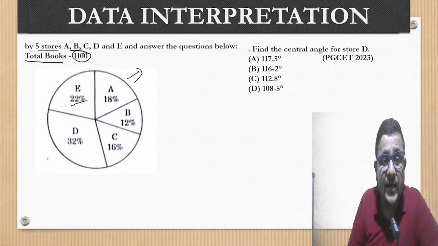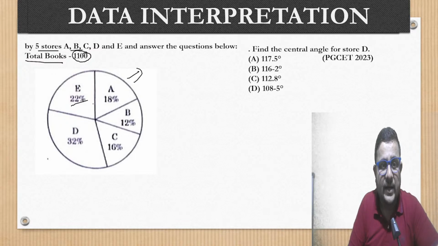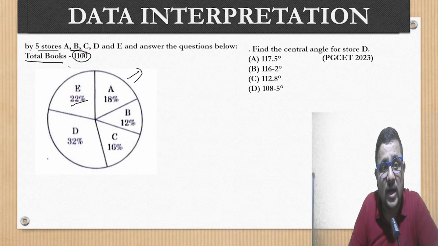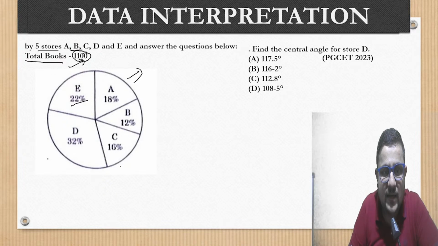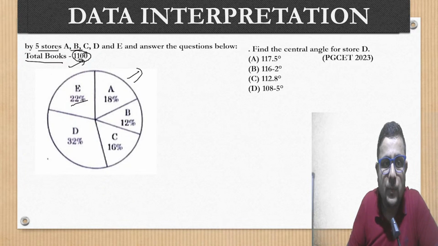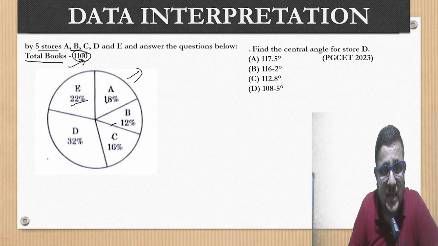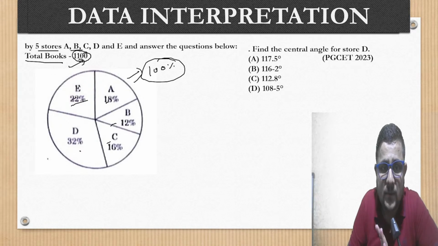E is 22%. So total pie chart is given, and here they have divided the 5 stores where the total books are distributed. Total books are 1100 and these books are divided into 5 stores A, B, C, D, E. So total number of books are 100%.